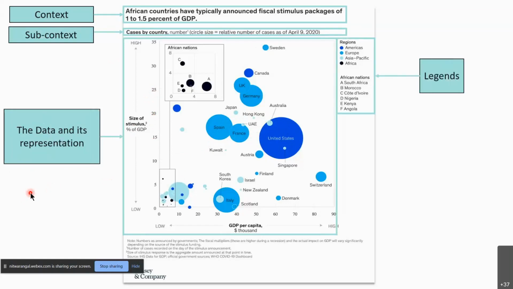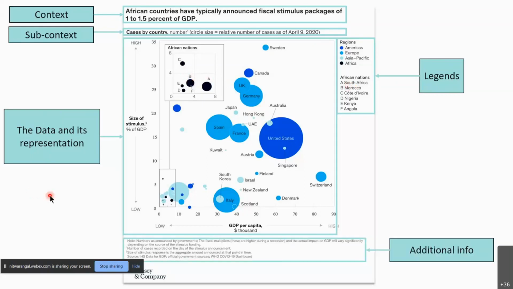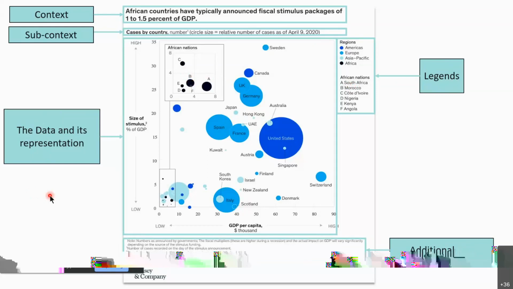Then the legend, in terms of African nations, represents a group. It will show you the additional info. I don't know if you can read the note, so I'll read it out aloud. The fiscal multipliers and the actual impact on GDP will be different. This helps a reader like me, or someone who is not well versed in economics, understand that the source of stimulus funding will be a factor that comes into play.